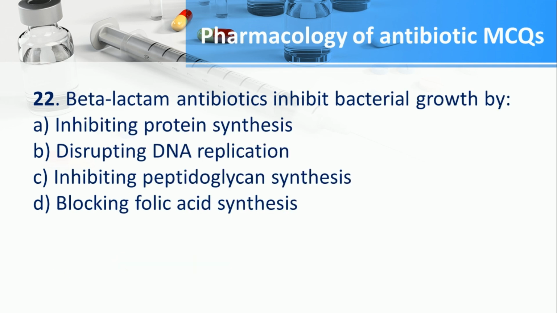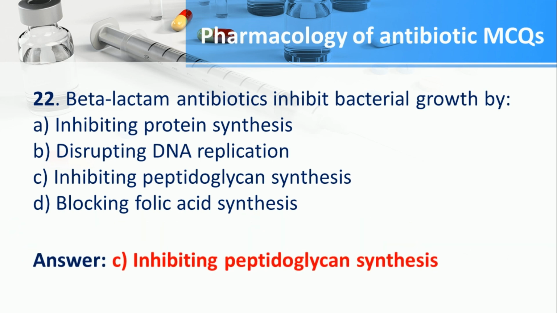Number 22. Beta-lactam antibiotics inhibit bacterial growth by A. Inhibiting protein synthesis, B. Disrupting DNA replication, C. Inhibiting peptidoglycan synthesis, D. Blocking folic acid synthesis. The answer is C. Inhibiting peptidoglycan synthesis.